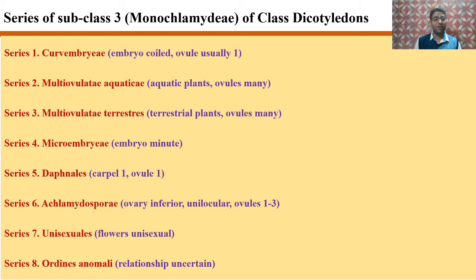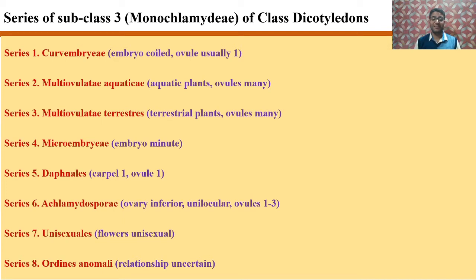Number 3 is Multiovulate terrestris. These are those plants which are terrestrial and bear many ovules. Number 4 is Microembryeae. These plants bear very small or minute embryo. And number 5 is Niphales. These plants bear one carpel and only one ovule.